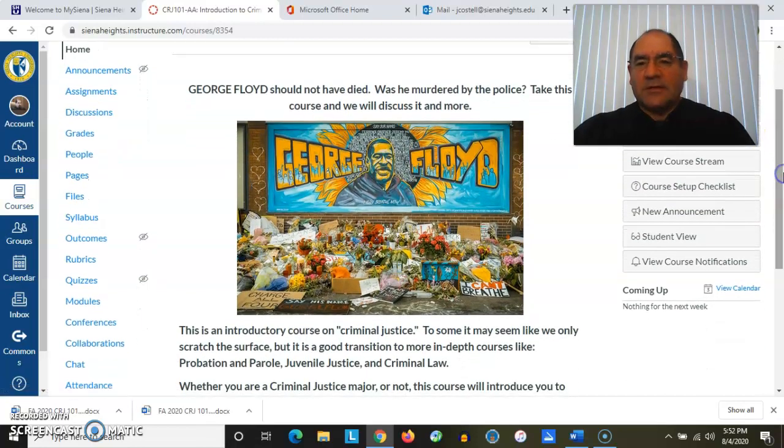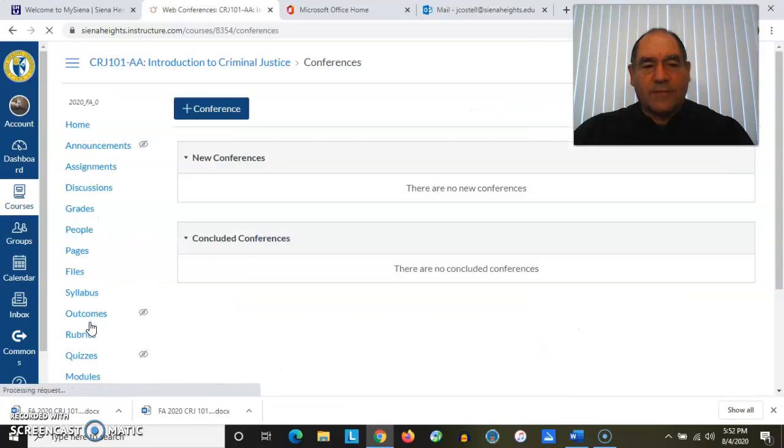If we ever need to go online, either by choice or we're forced to go into a remote session, like we will after the Thanksgiving holiday, by coming down to conferences, and let's click on that for a moment, by clicking on Conferences, it's going to take you to something called the big blue button.